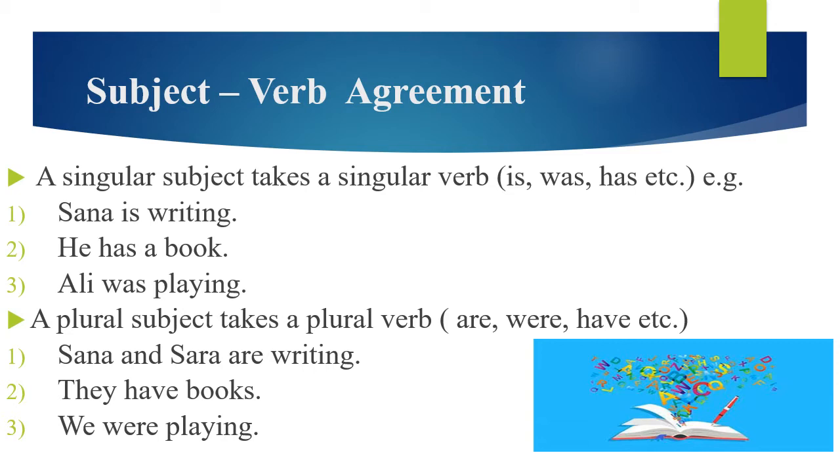They have books, we were playing. So, a singular subject takes a singular verb, a plural subject takes a plural verb. Is will be changed into are in plural, was will be changed into were, has will be changed into have.